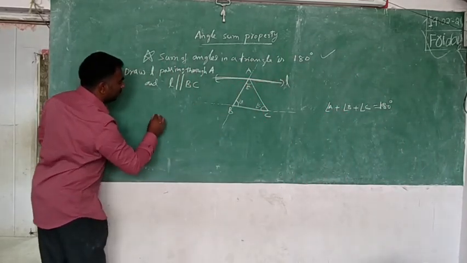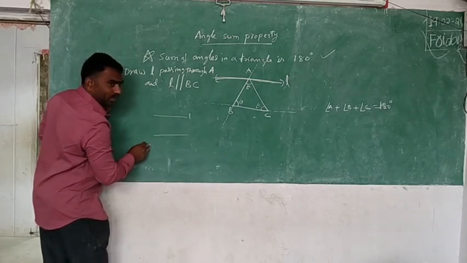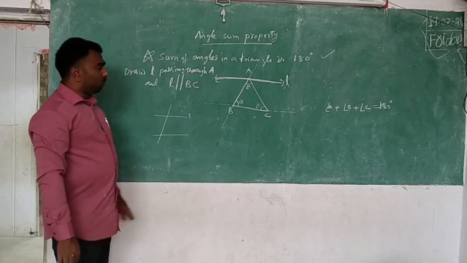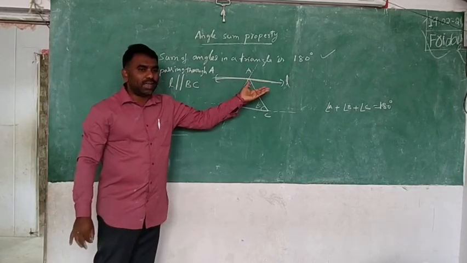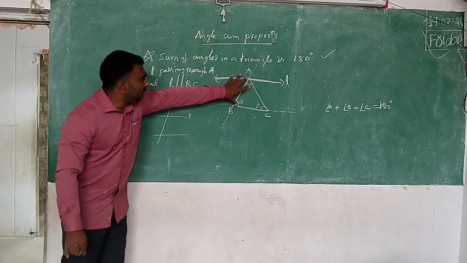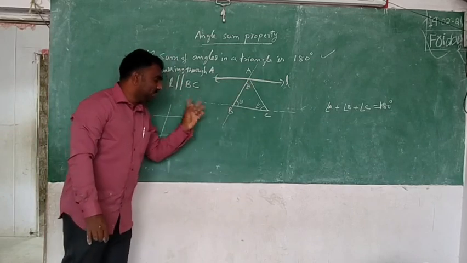This is L, this is BC, and there is one transversal. So as not to confuse you, I am taking one sub-picture from this, collecting only L, BC and the transversal.